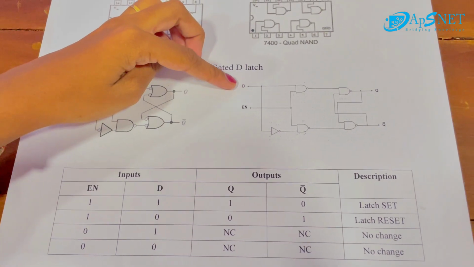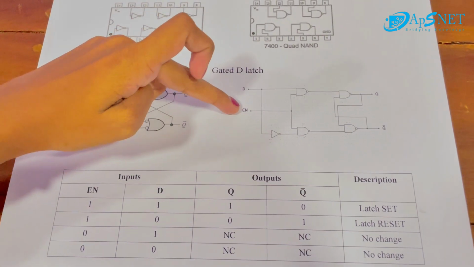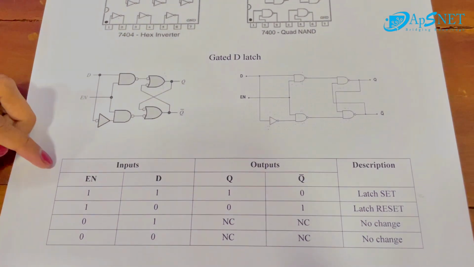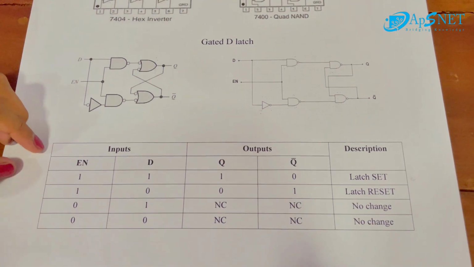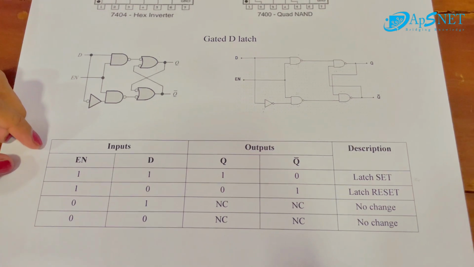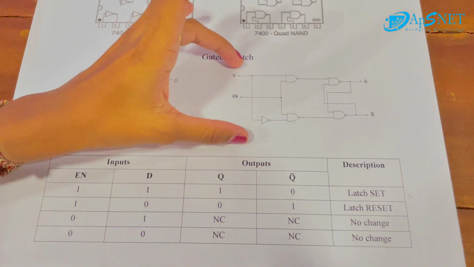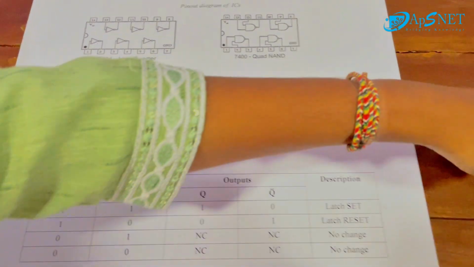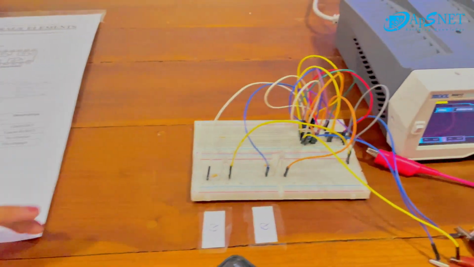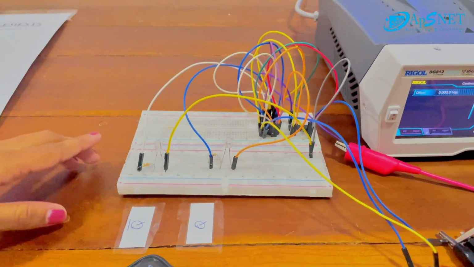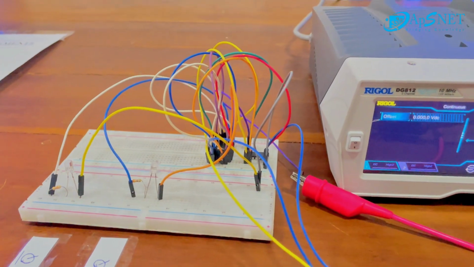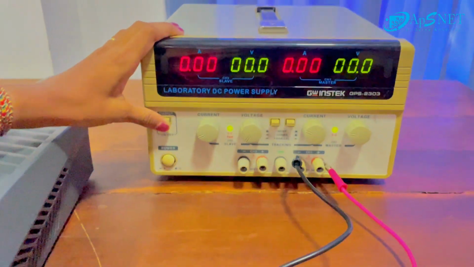D is one of the inputs. Another one is the enable switch. These are the inputs and output. According to this figure, we connect the circuit on this breadboard and we turn on the power supply.